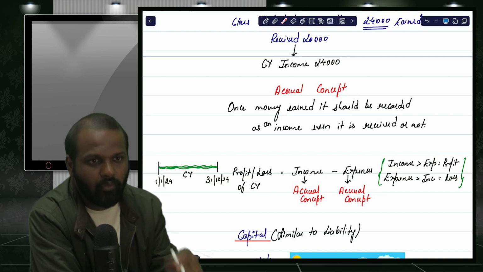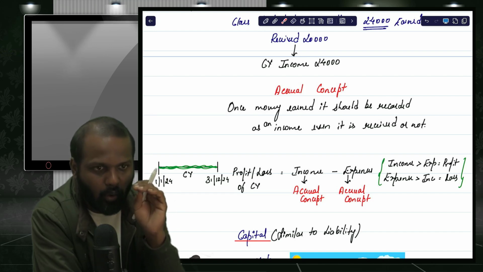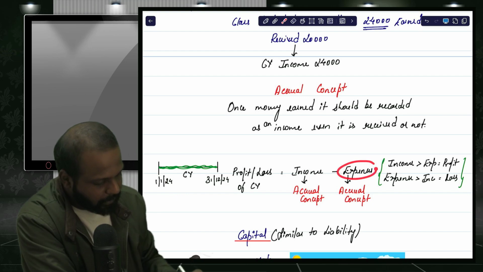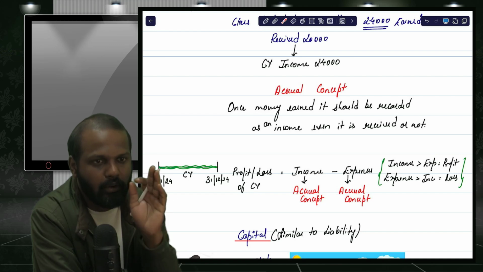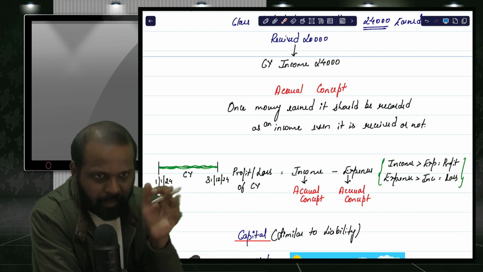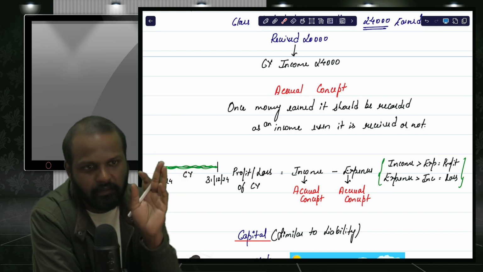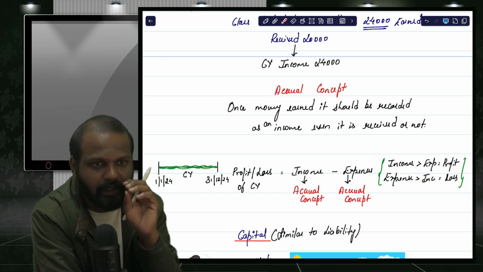So what you need to understand is, once you have earned 1,20,000 in the current year, how much ever you have received or not received doesn't matter. The full 1,20,000 is an income of the current year. And the same thing is applicable for expense. If the 12 months expense is 1,20,000, salary 10,000 per month, he worked for 12 months. How much is paid? Even if 1 lakh is paid, expense is 1,20,000. Even if 1,50,000 is paid, expense is 1,20,000. Take the full 12 months expense, not more than 12 months, not less than 12 months, exactly 12 months expense, even if it is paid or not paid.